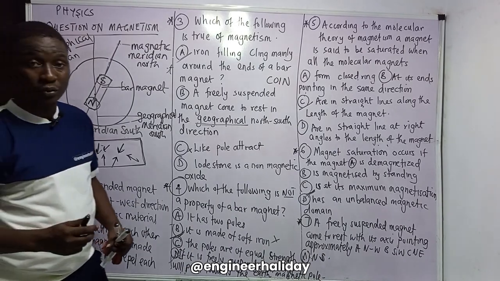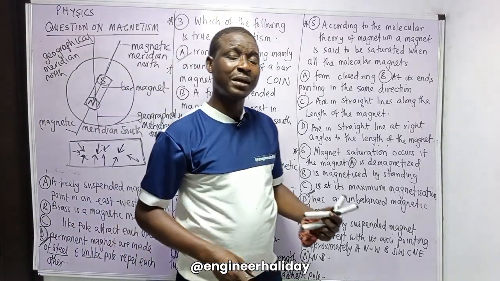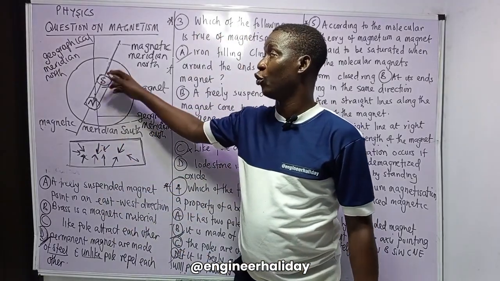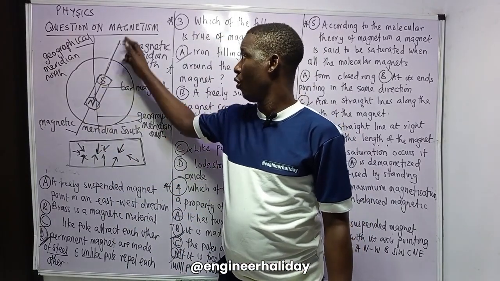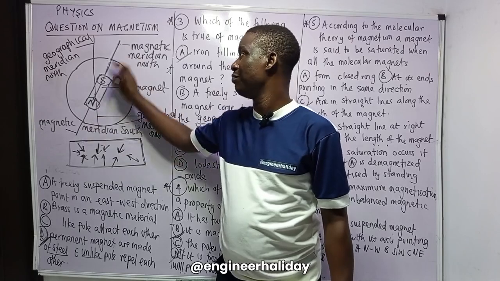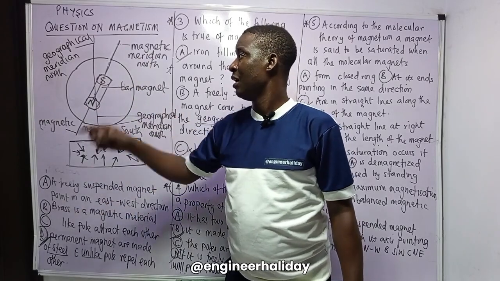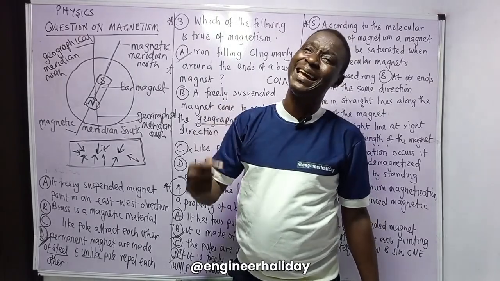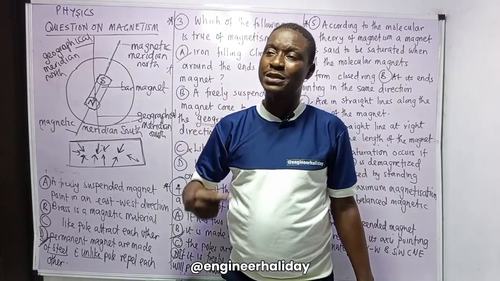Don't forget to note that the magnet has two poles, north and south pole. When it is freely suspended, it comes to rest approximately at the magnetic meridian, north and south. When the magnet is suspended, it comes to rest at the earth magnetic poles.